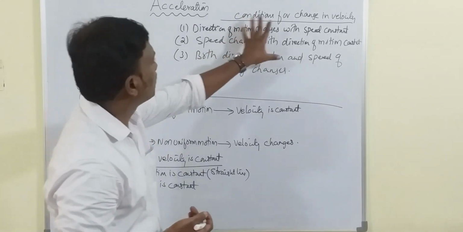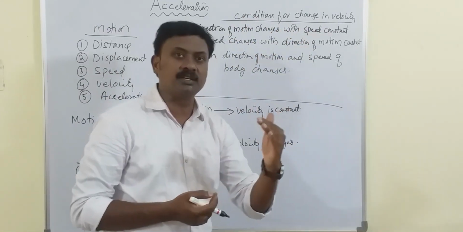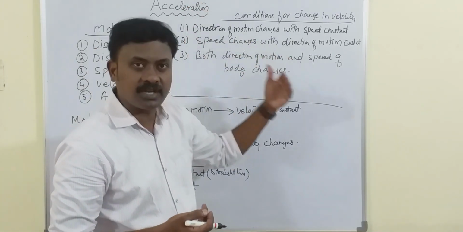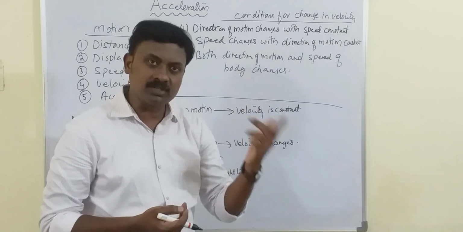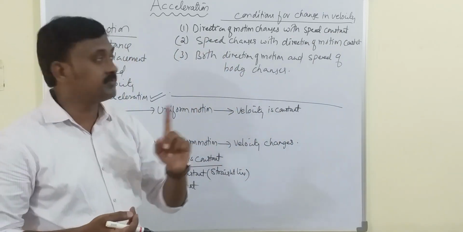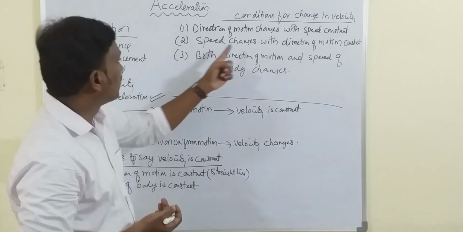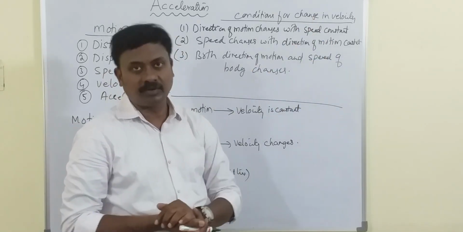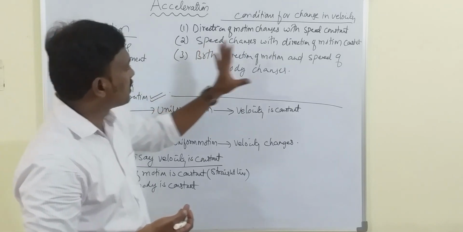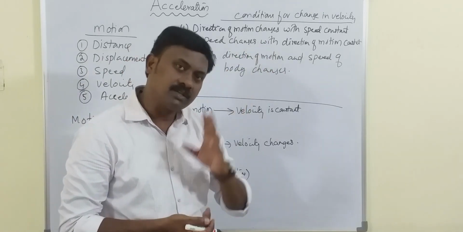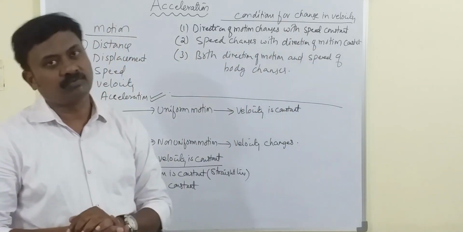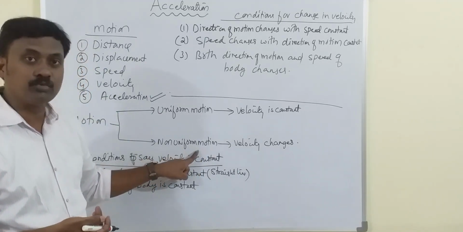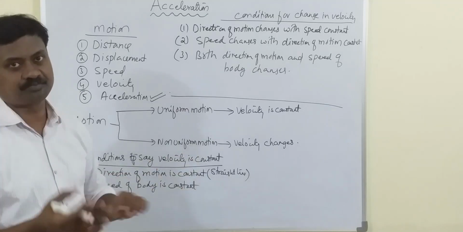Velocity is changing when the direction of motion changes even though speed is constant, or when speed changes and direction of motion is constant, or when both direction of motion and speed change. When there is change in velocity, we say that the body is moving with non-uniform motion.